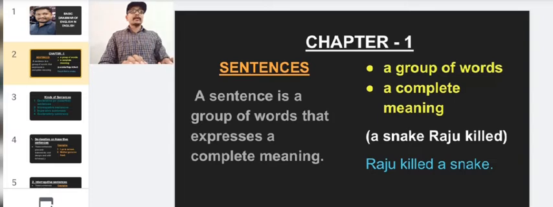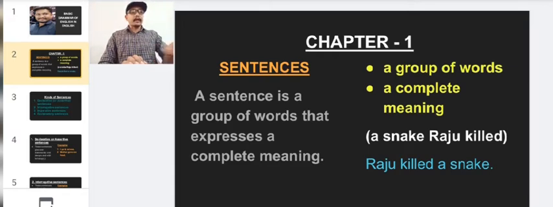Just below I have rewritten the words: Raju killed a snake. I just arranged those words in an order. So when I arranged those words in an order, it got a meaning. So we can call those words a sentence. So we have to write sentences in this way. It should contain these two things.